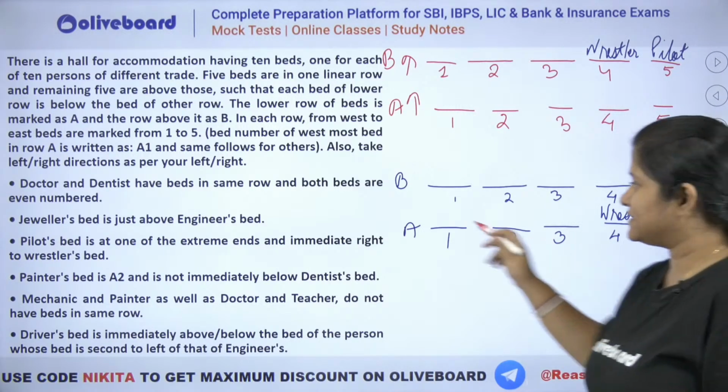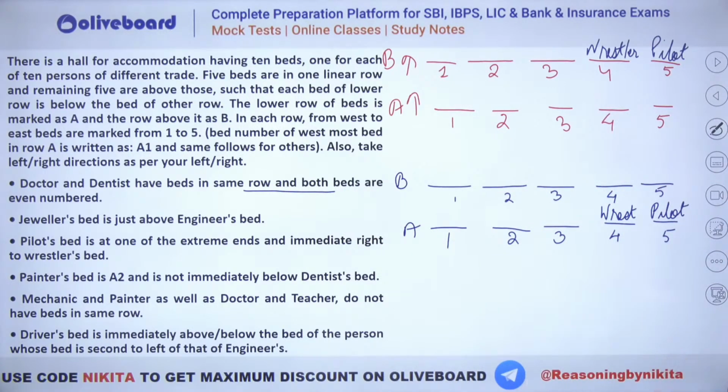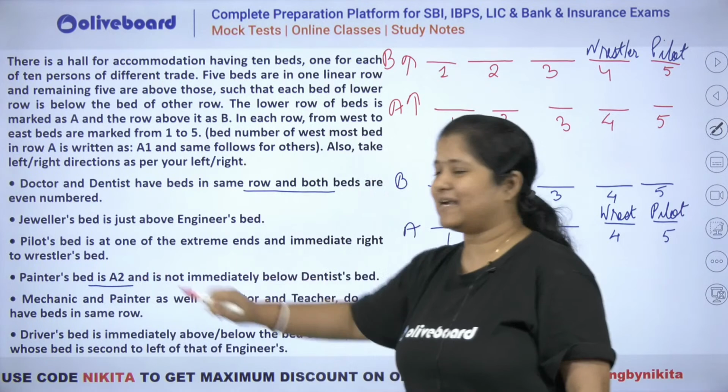Now we know that this is given that doctor and dentist have beds in the same row and both the beds are even numbered. Or even if you check it out, we have one more information here that painter's bed is A2.